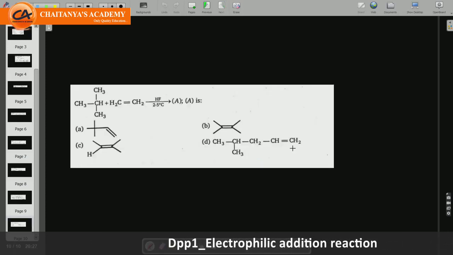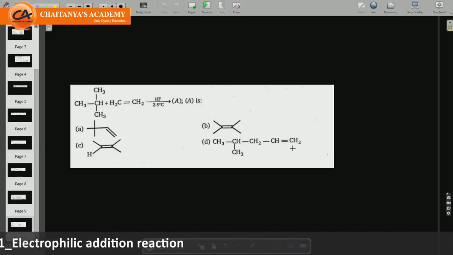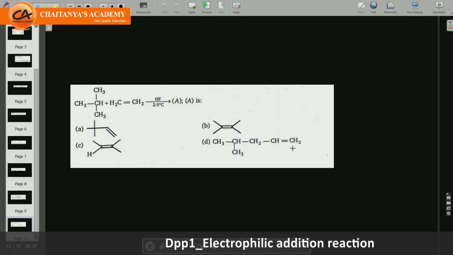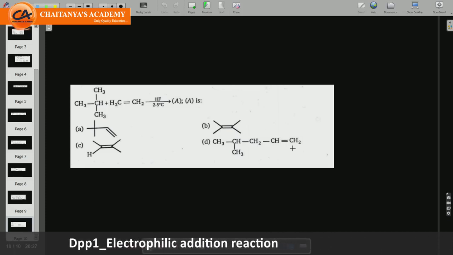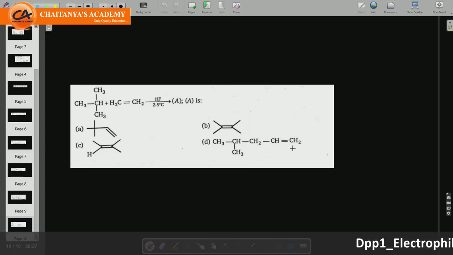Now question number 10. Student, in question number 10, we have an alkane which reacts with an alkene. So student, it reacts in the presence of an acid like HF or H2SO4. So this is a very special type of reaction called alkylation of alkene. What is this alkylation of alkene?